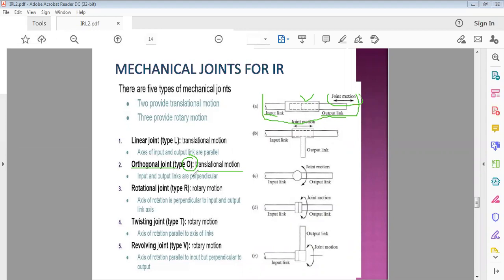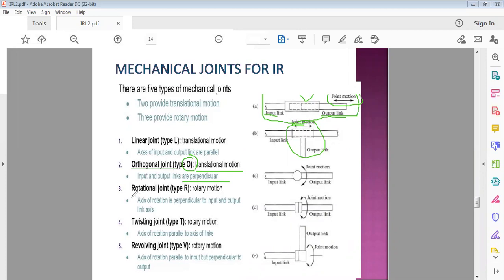In this orthogonal joint, the input and output links are arranged in a perpendicular manner. Here is the figure. The axis of the input link and the axis of the output link are at right angles. So it has only translation.